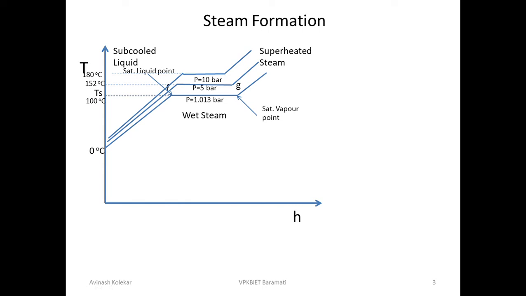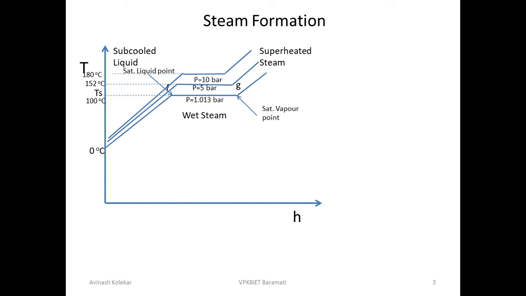Are you getting these points or not? So see, when you increase the pressure, the saturation temperature increases and the latent heat goes on reducing. When you again increase the pressure, the latent heat will be less. Again, if you increase the pressure, it will be less again. And there will be one point where there is no latent heat. Directly the liquid will be converted into vapor. It does not have any latent heat, or you can't distinguish between the liquid and gaseous form.